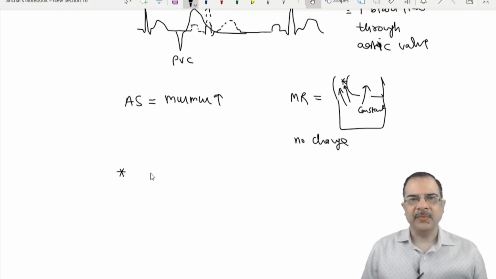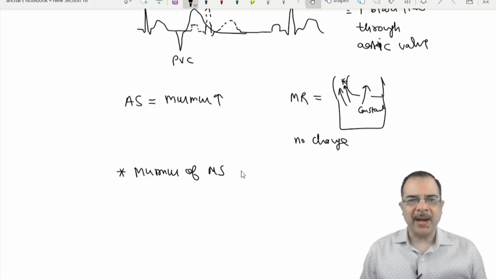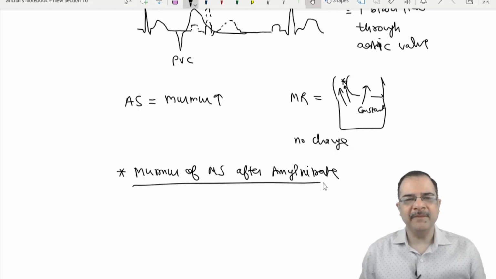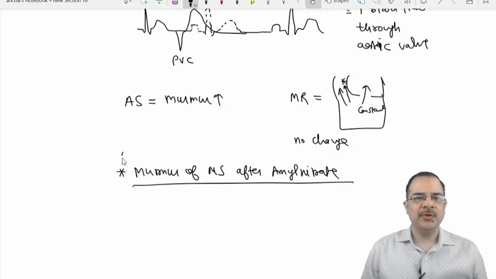So tell me, what will happen to the murmur of MS, mitral stenosis, after amyl nitrate? Amyl nitrate is a vasodilator. So this is the question to all of you.